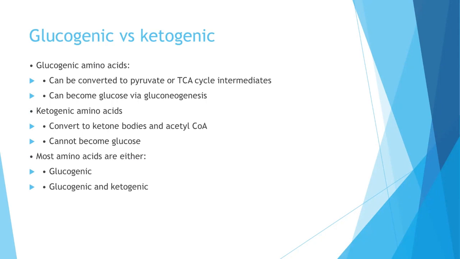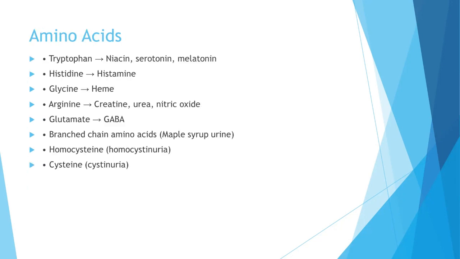So there is glucogenic versus ketogenic amino acids. Glucogenic amino acids can be converted to pyruvate or TCA cycle intermediates, and they can become glucose via gluconeogenesis. The ketogenic amino acids convert to ketone bodies and acetyl-CoA, and they cannot become glucose. Most amino acids are either glucogenic or both glucogenic and ketogenic. For example, tryptophan is formed from niacin, and forms serotonin and melatonin. Histidine forms histamine, glycine forms heme, arginine, and so on.